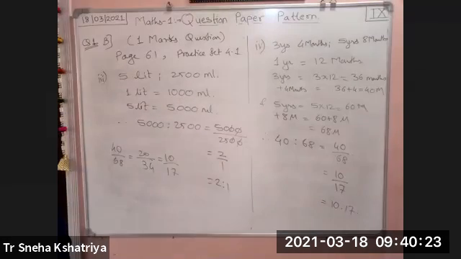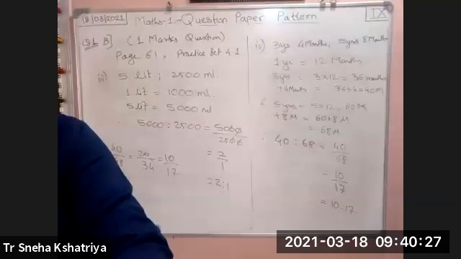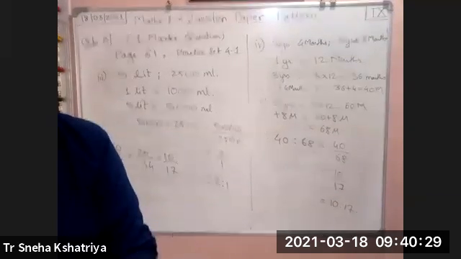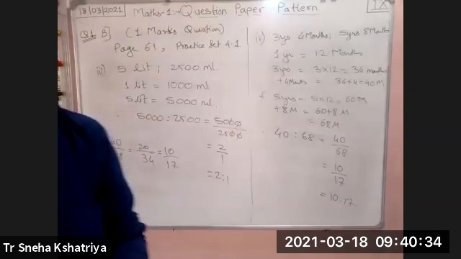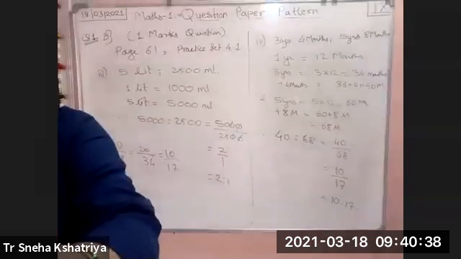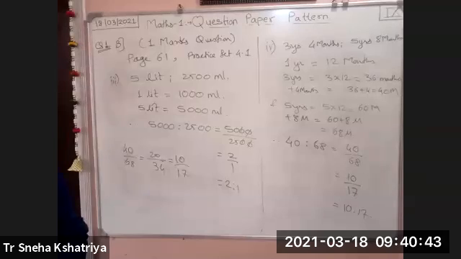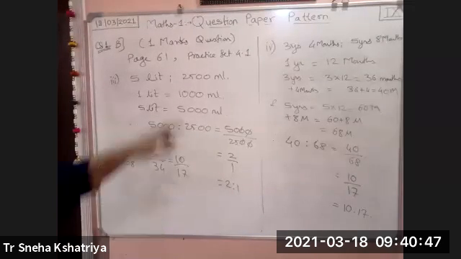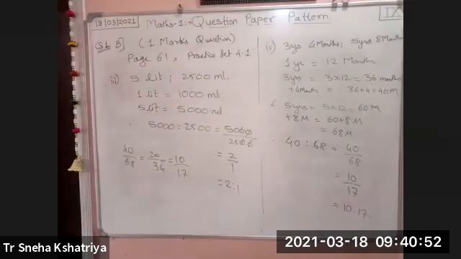So according to this you have to solve the examples. We have seen here 1 mark questions along with MCQs. Question 1A we have practiced today. Now we are going to practice our question 1B. This is a 1 mark question. We are going to see 1 mark questions one by one. We have started from question number 2, practice set 4.1 on your page number 61. We will see the rest in the next lecture.